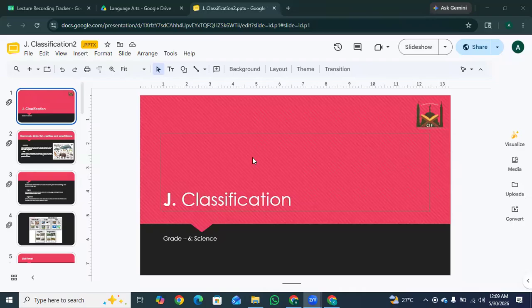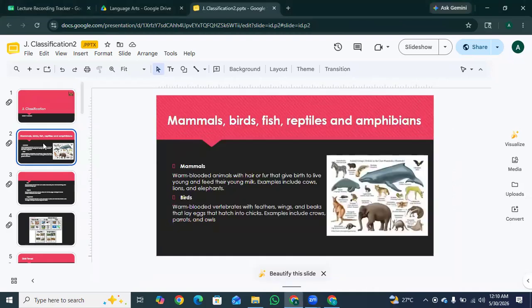Hey students, so today we are going to discuss the topic of classification. Mammals, birds, fish, reptiles, and amphibians.